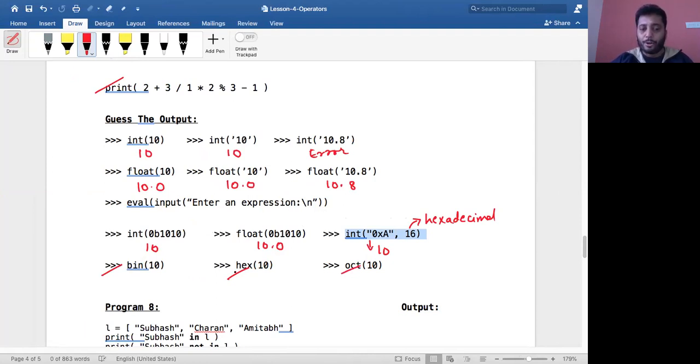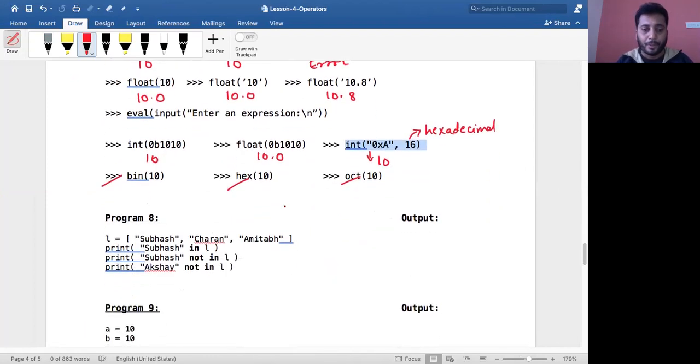Okay, so I wanted to try this as your assignment, and you will be able to find the output for that. Okay, now coming to the next one.